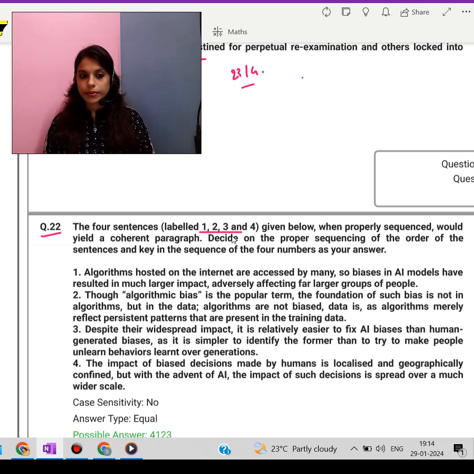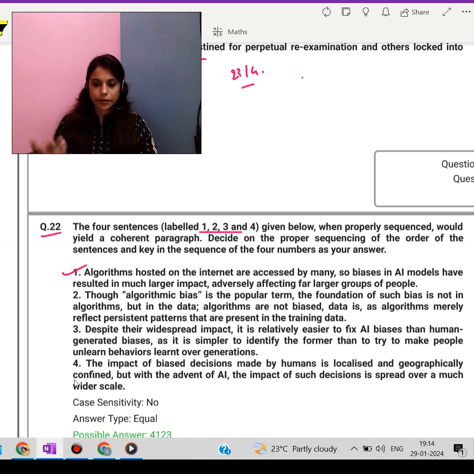So based on this, we can say algorithms. Let's take the very first sentence. It talks about, like, think of an algorithm. It's a set of instructions, right? Or a set of rules that a computer follows to make a decision. That is what they have talked about in the very first sentence. These decisions can have a very big impact on people's lives. So, yeah, larger impact on people's lives.